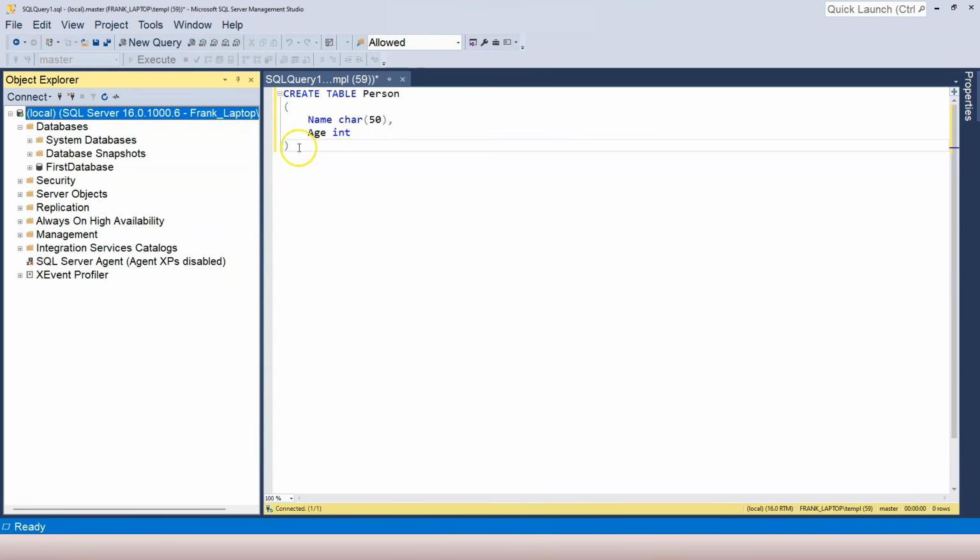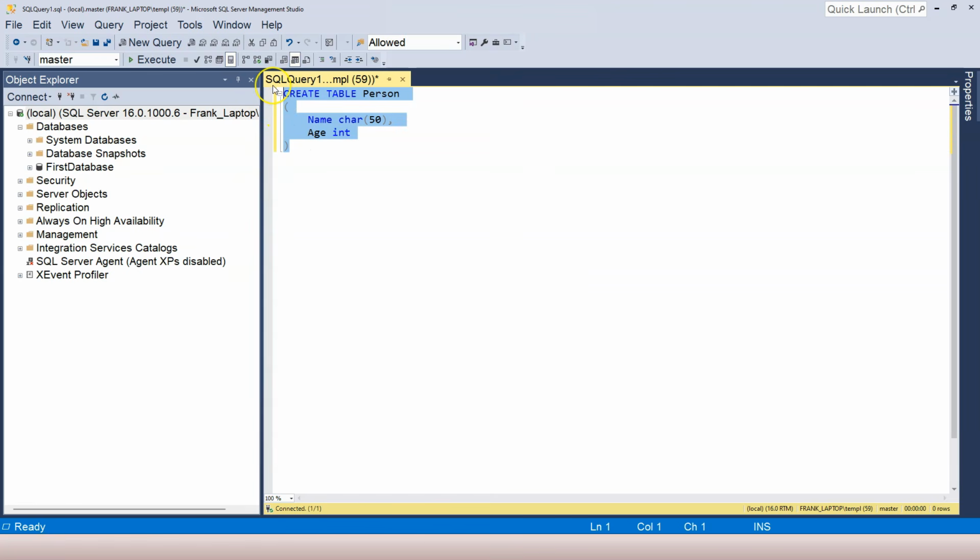So when we create a table, we have to be very clear about inside which database we are going to create a table. Here, I want to create the person table inside my first database. But from this drop-down list, you can see that I'm currently targeting the master database, which is a system database. So this is incorrect.